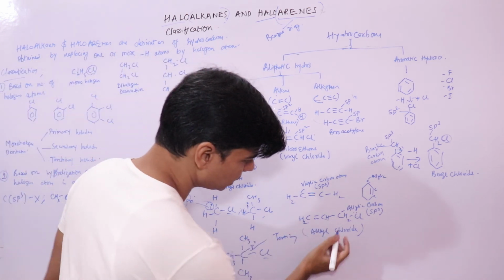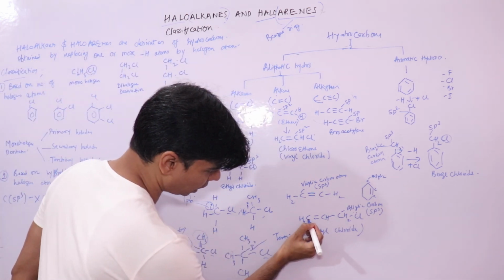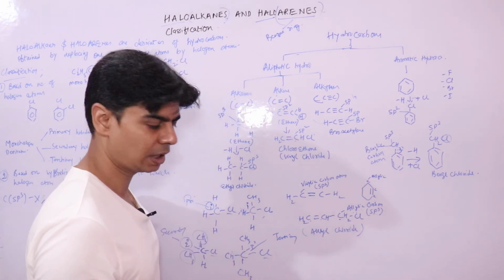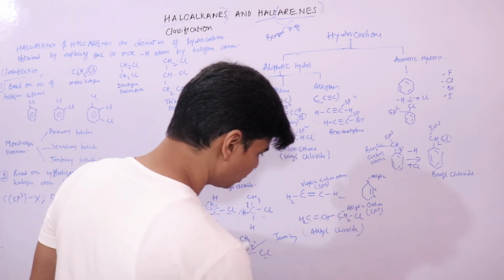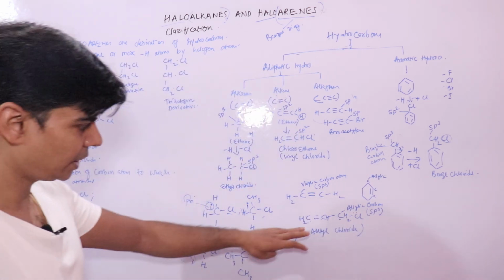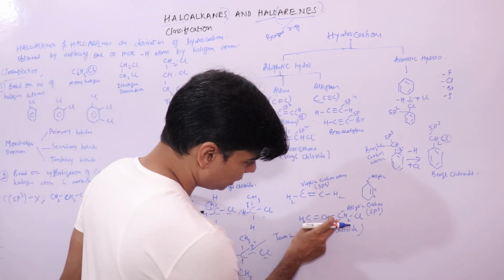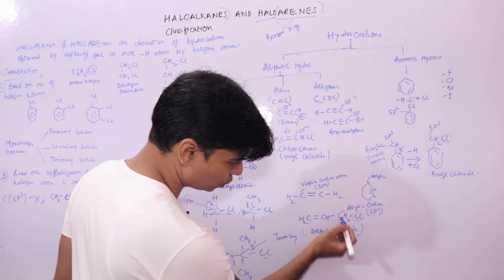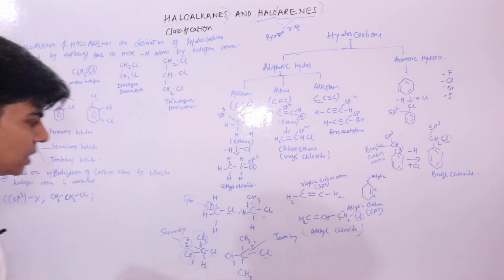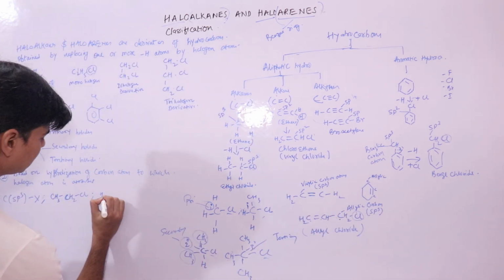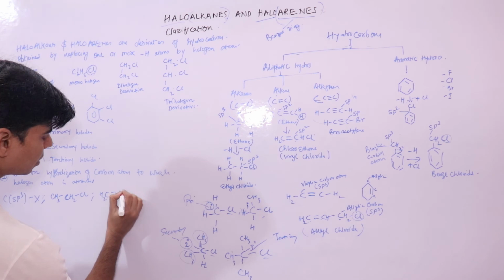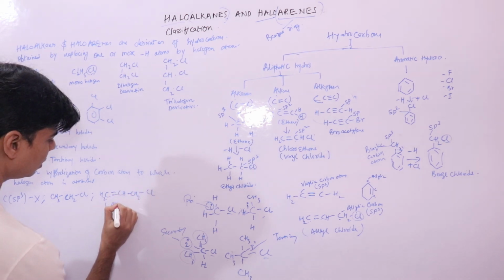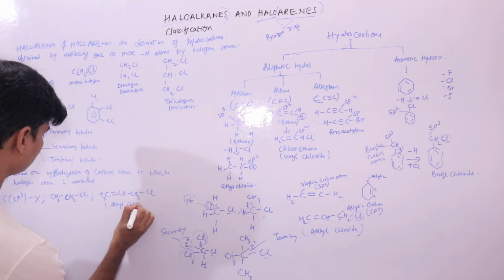In allyl system you can see these two carbon atoms are your sp2 hybridized carbon atoms, and this is your sp3 hybridized carbon atom. So in allyl chloride, which is derived from an alkene, your Cl, this halogen atom, is directly attached to an sp3 hybridized carbon atom, right? The example is this, this is your allyl chloride.